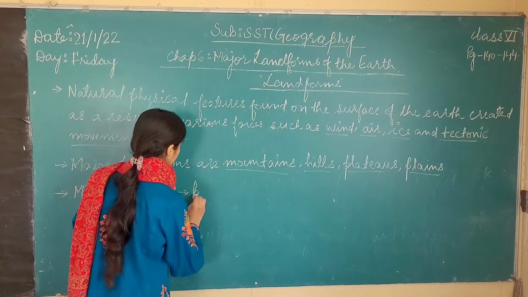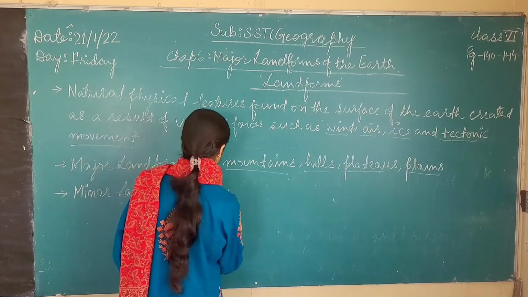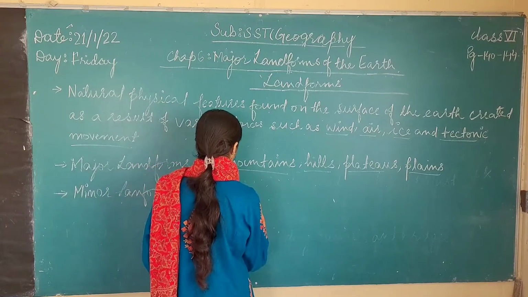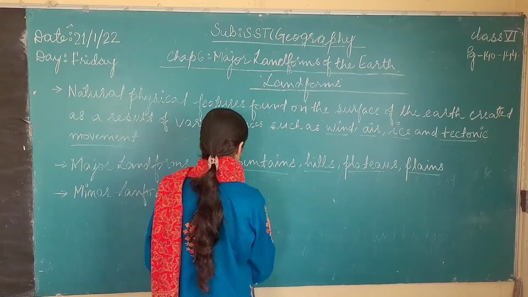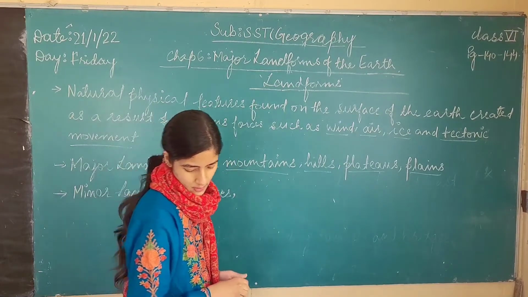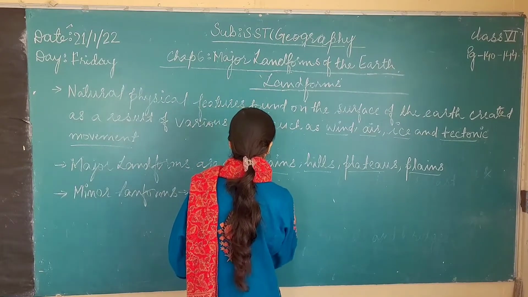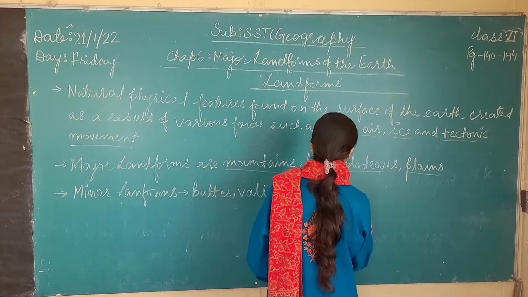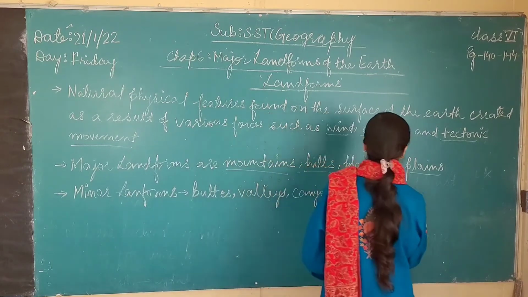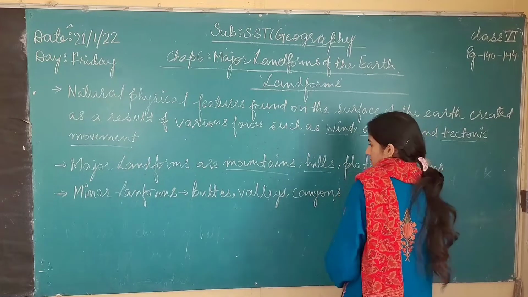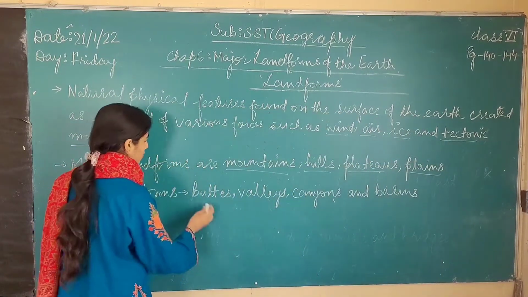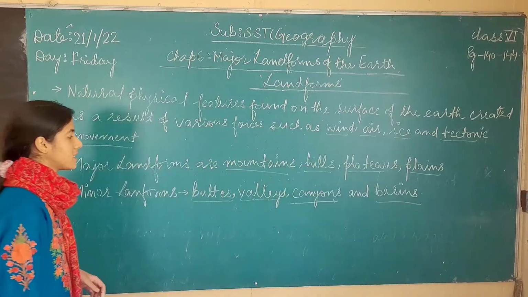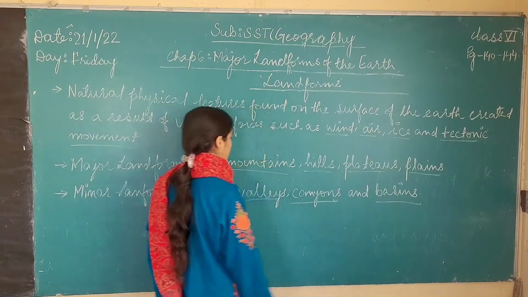These are woods, valleys, canyons, and basins. So these are some examples of minor landforms. What are these? Woods, valleys, canyons, and basins. We will discuss valleys, canyons, and basins further in the chapter.